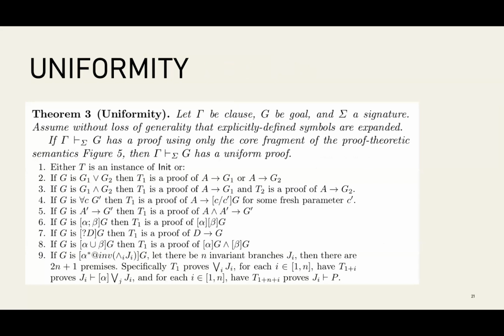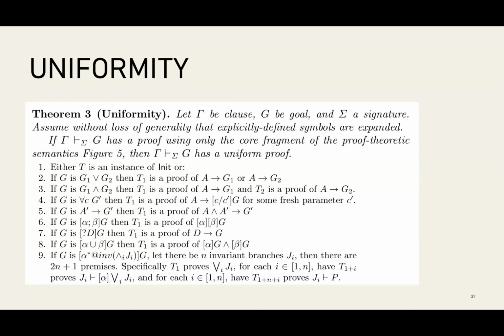I didn't answer, for example, why I chose exactly the clause and goal formulas that I did. And so there's another important kind of test of validity. This also goes back to, I guess, Lambda Prolog, which kind of invented the style of proof. We want to show that the proofs resulting from proof search are in some sense well-behaved. And we do this by proving a property called uniformity. This is a very long theorem statement, but there's a much simpler way to state it.